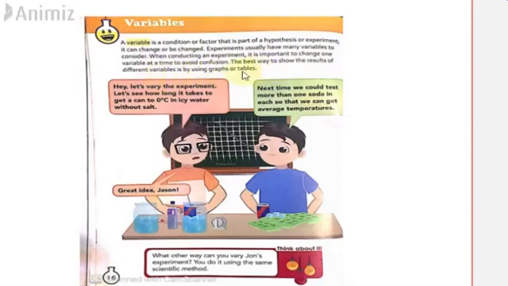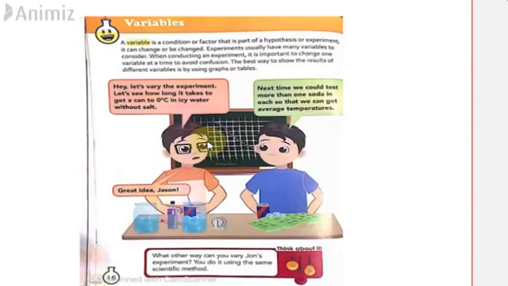So there are different types of variables. For example, temperature. If a scientist conducts research about something, for example, and it includes temperature, then temperature is a variable thing. Time is a variable quantity. All these things are variable. Speed is a variable quantity, it doesn't remain the same, it changes.